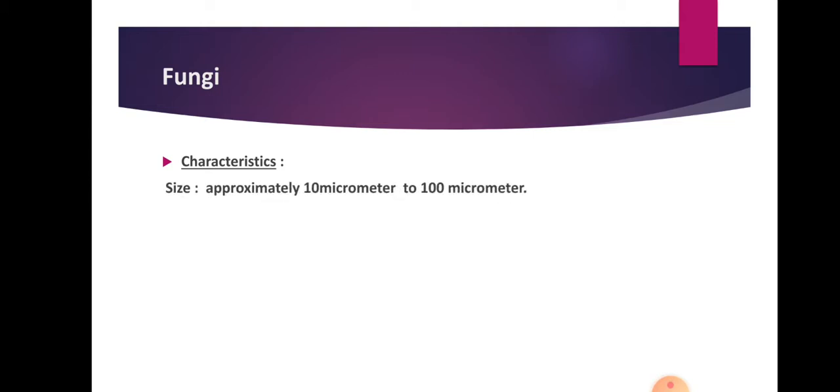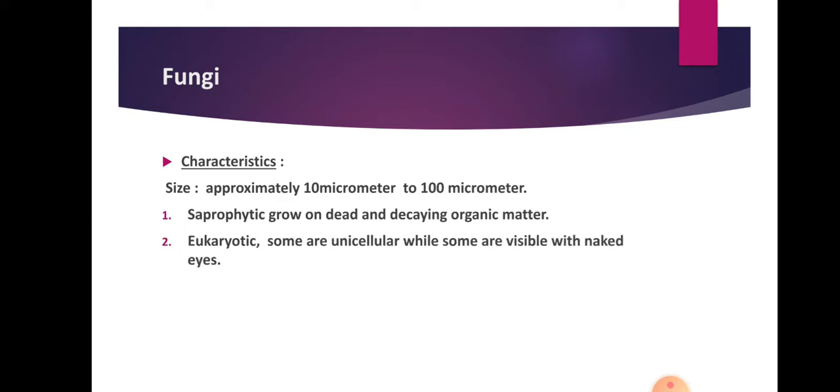Now the next type that we observe, fungi. In our classification of microorganisms, we observe the characteristics of fungi, but before that we already completed it in Whittaker's 5 kingdom system, and according to that we all know the thread-like structures of fungus that we can observe. Now when we think about the size, these organisms are approximately 10 micrometer to 100 micrometer in size and mostly saprophytic in nature, that is, they grow on dead and decaying organic matter.